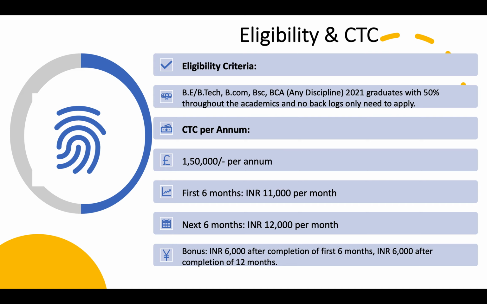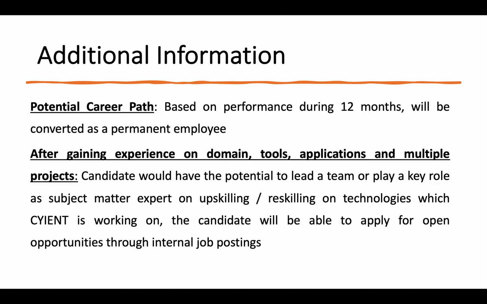Bonus. Rupees 6,000 after completion of the first 6 months and rupees 6,000 after completion of 12 months will be paid as a bonus. So in total, for the complete year they will pay 12,000 rupees as a bonus to those who have successfully completed 1 year of their career with Scient.